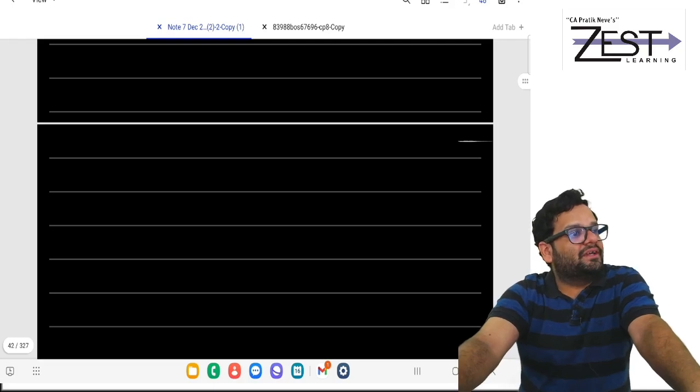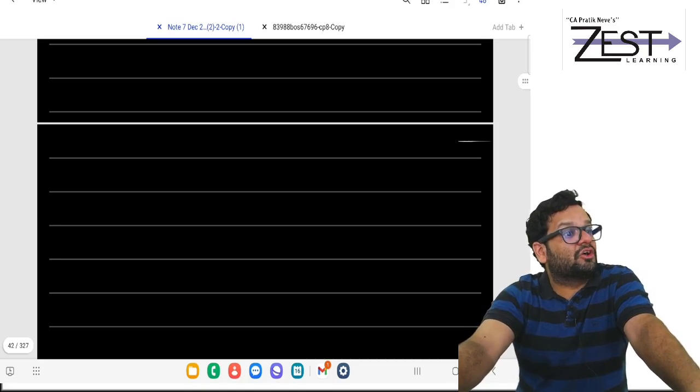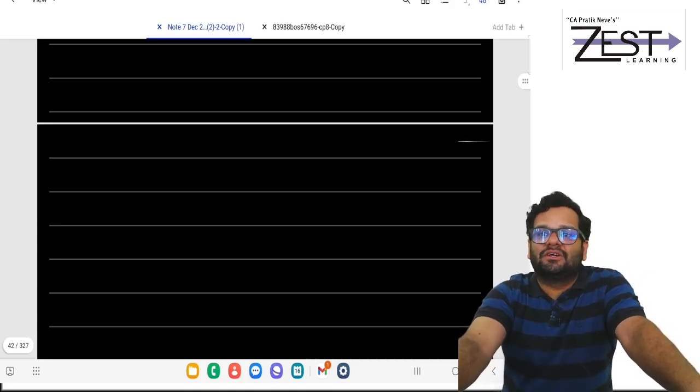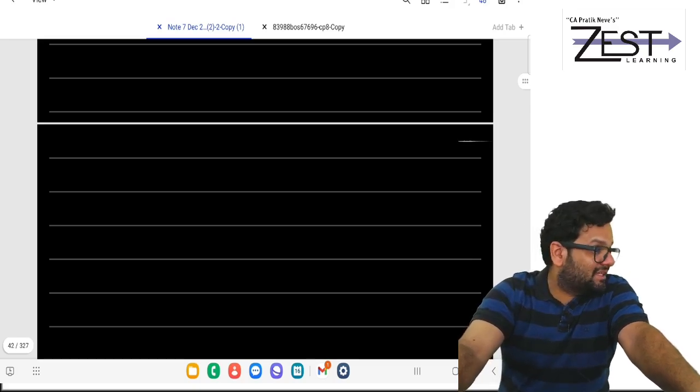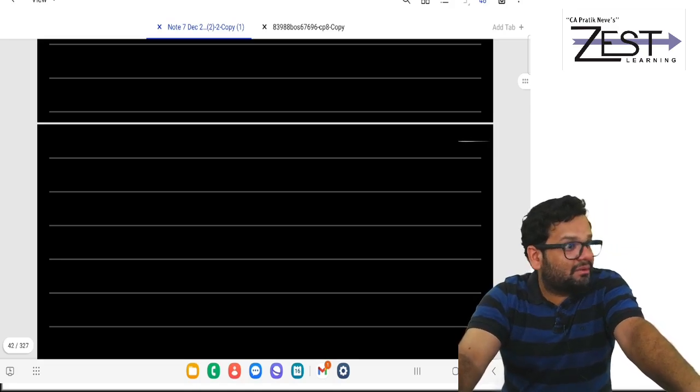When 44ADA is applicable, the deemed income to be declared is 50% of gross receipt. If you declare this much, no need to maintain books of accounts, no need to get them audited. But if you declare less than this, maintain books of accounts and get them audited.